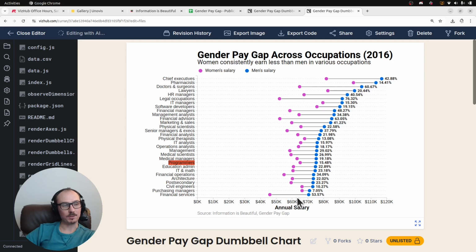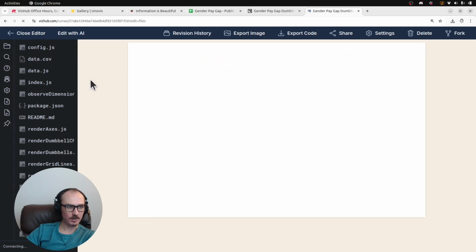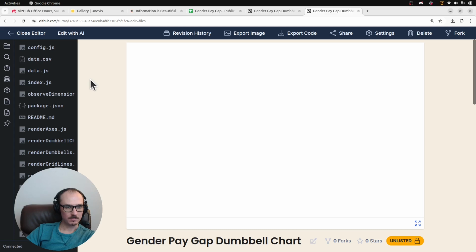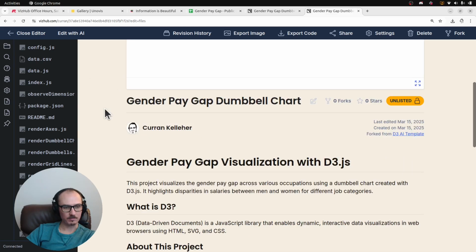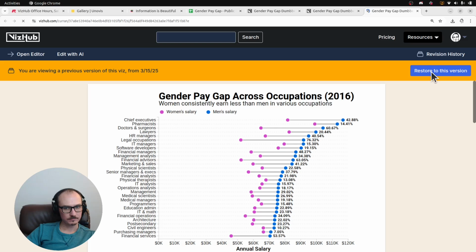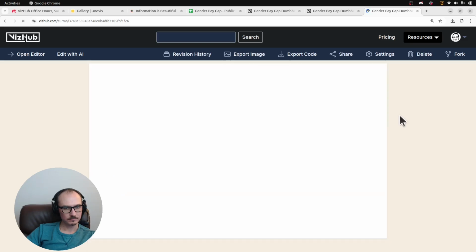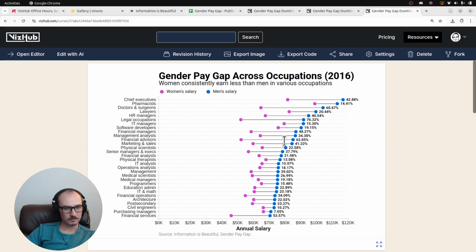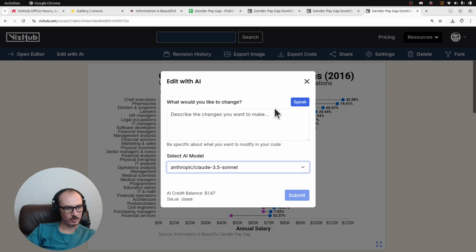I wish we could see the actual output as it's generating, because in the background it's generating the response. Oh, something broke. It's too bad. Let me try one more time.